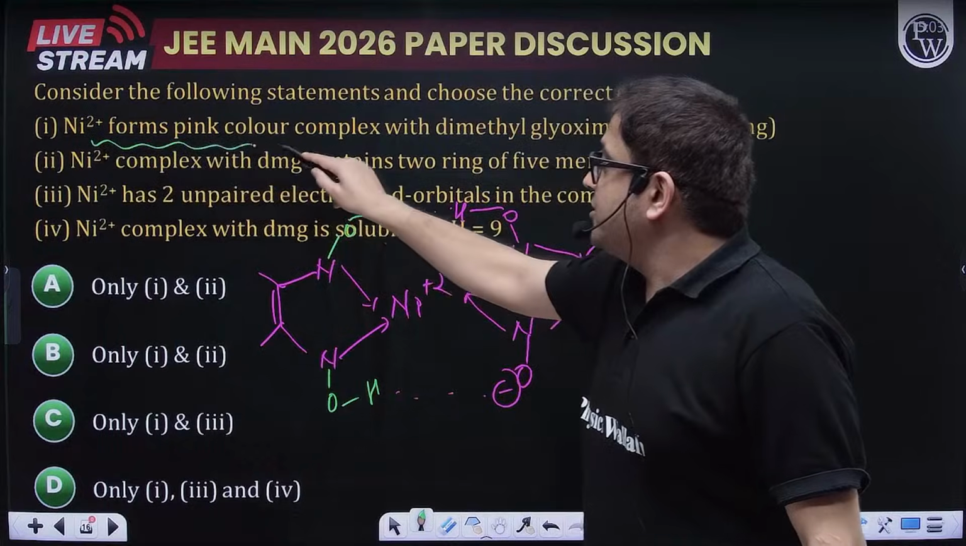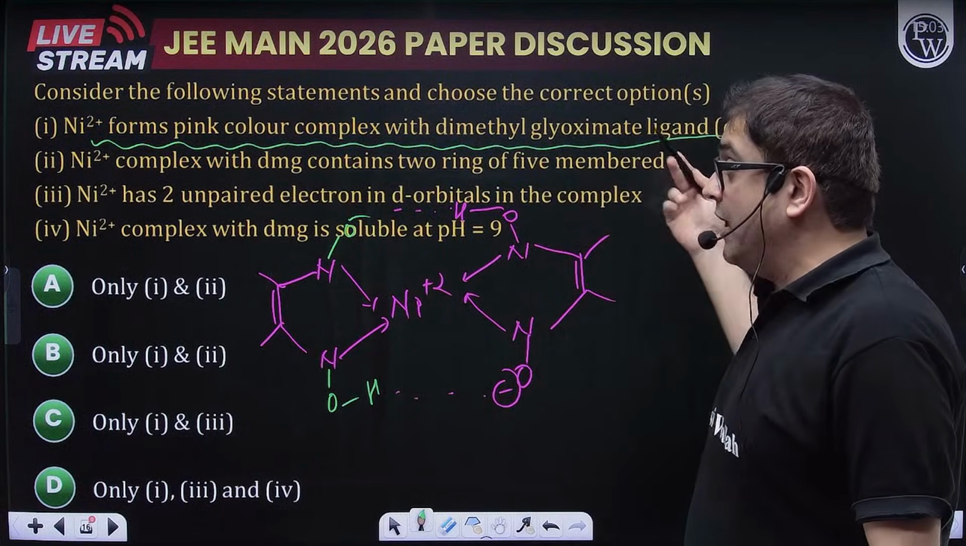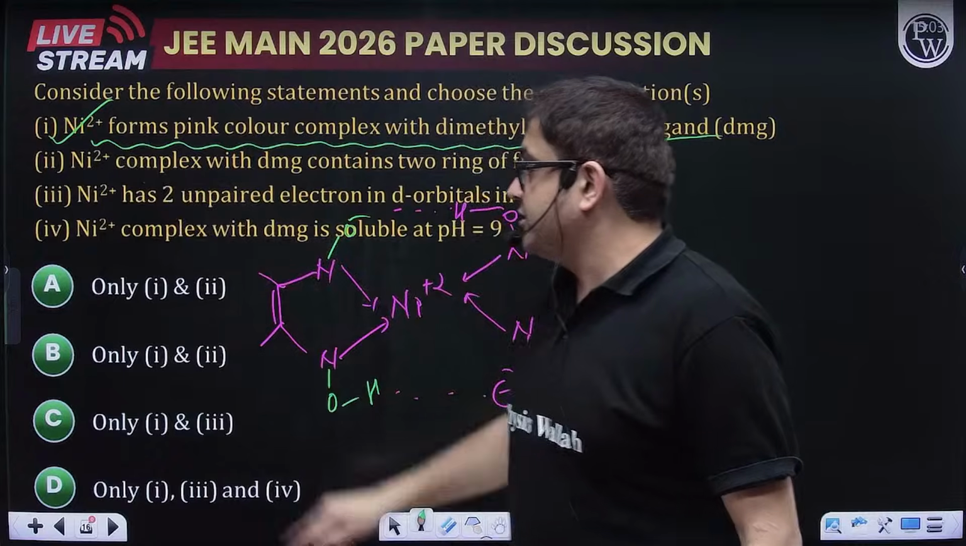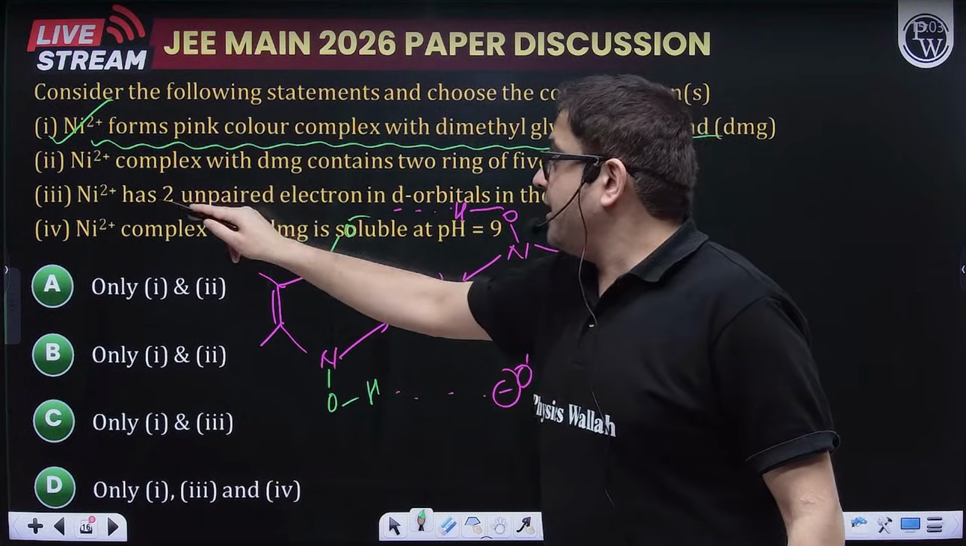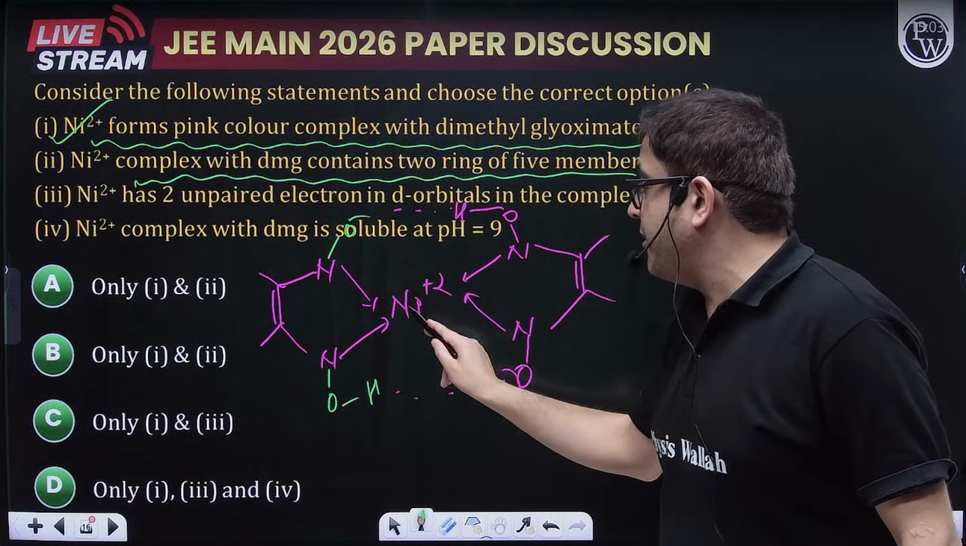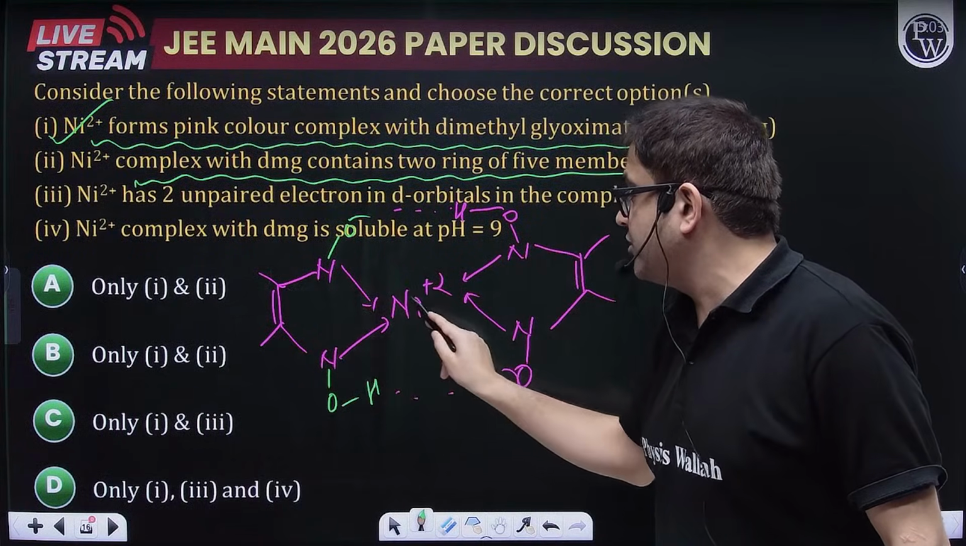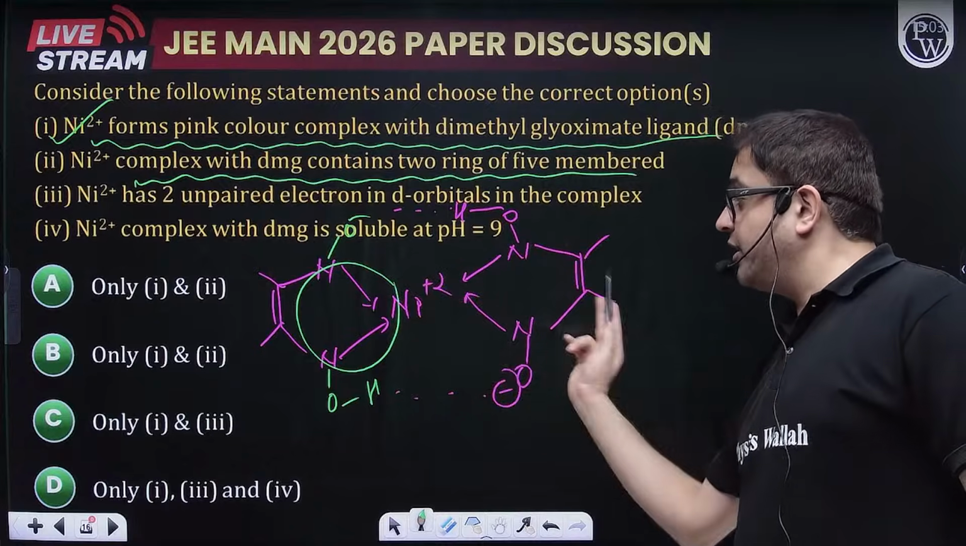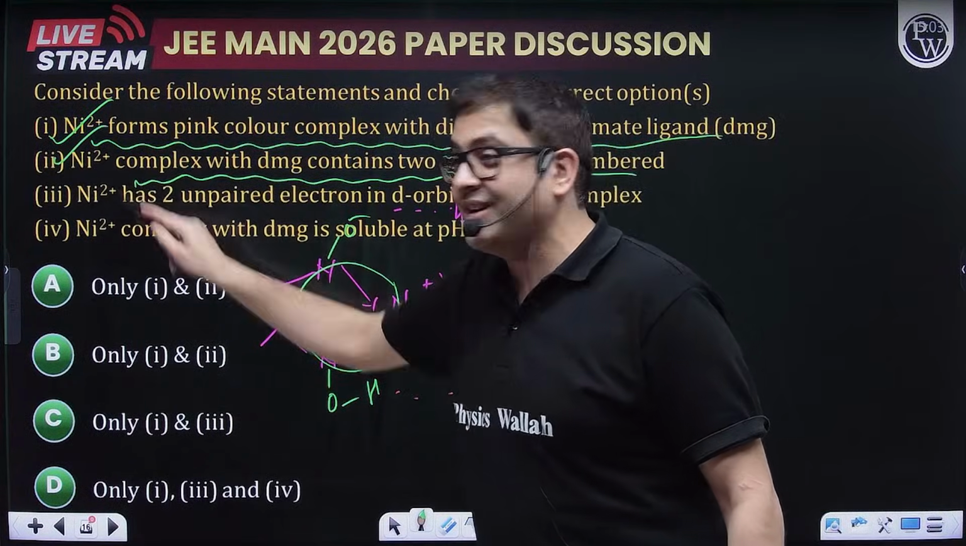Ni plus 2 forms pink or red color complex with DMG. Yes, definitely this is correct. Now, Ni plus 2 complex with DMG contains two rings. These are 5-membered rings, 1, 2, 3, 4, 5. So this is a 5-membered ring with nickel. So it is having two 5-membered rings. Yes, this is also definitely correct.